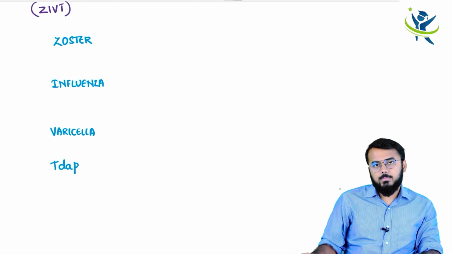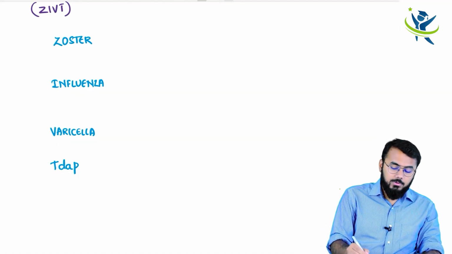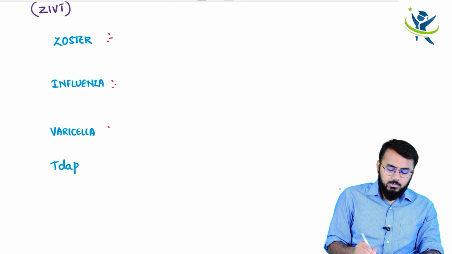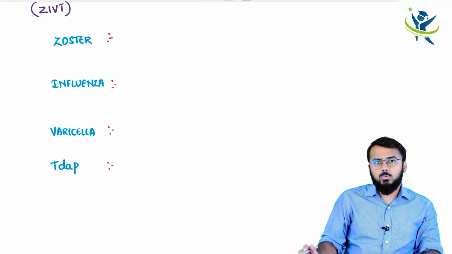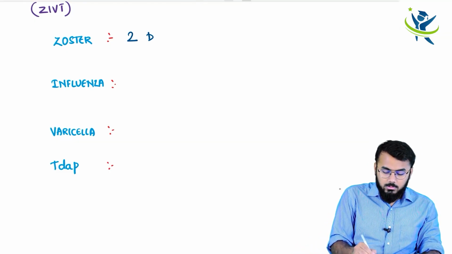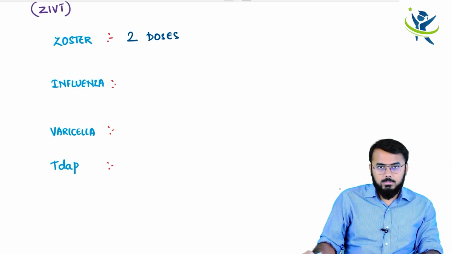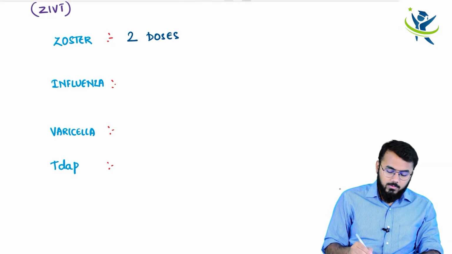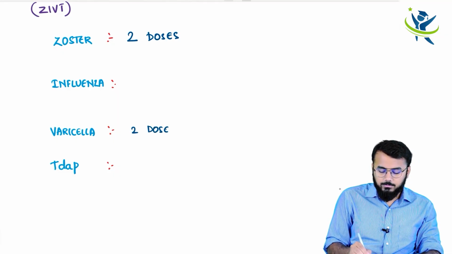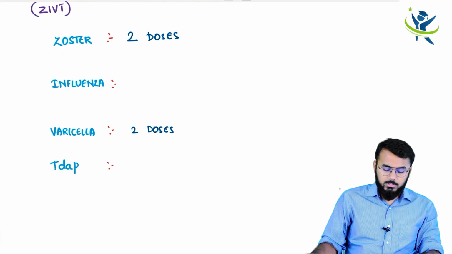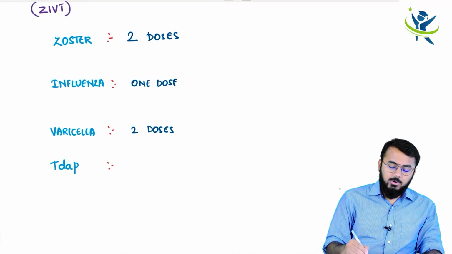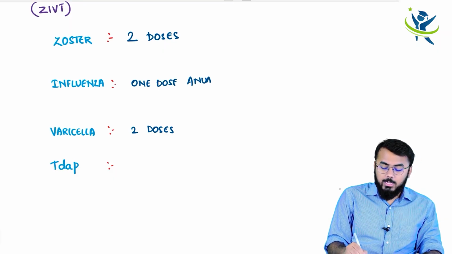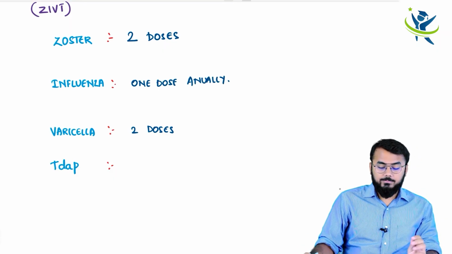Now this zoster vaccine, when can you give? How many doses of zoster, influenza and varicella do you have to give? For example, zoster virus, I will give around 2 doses. The same with varicella, I give 2 doses. And influenza, all of you know, 1 dose annually, right?